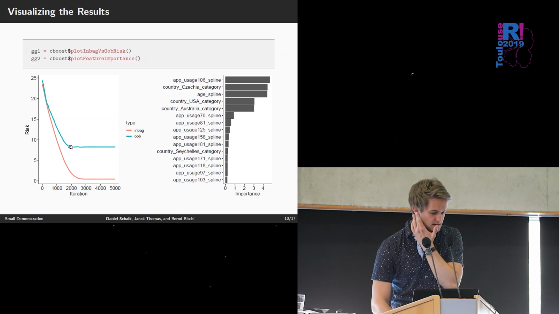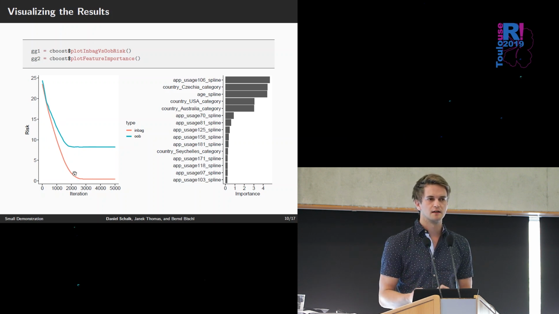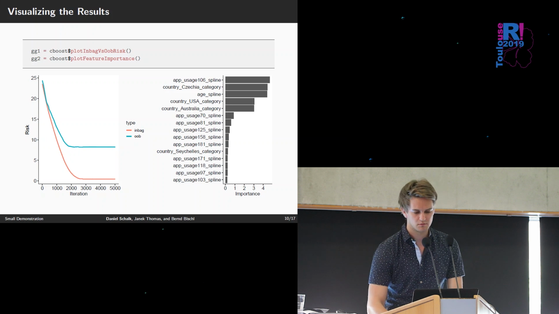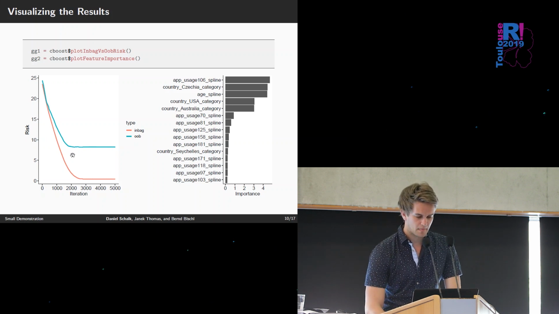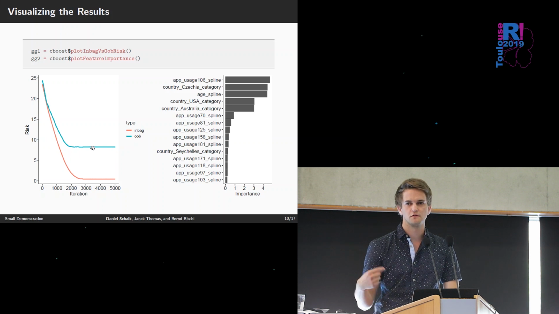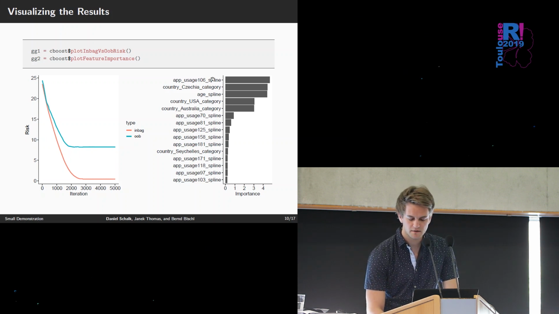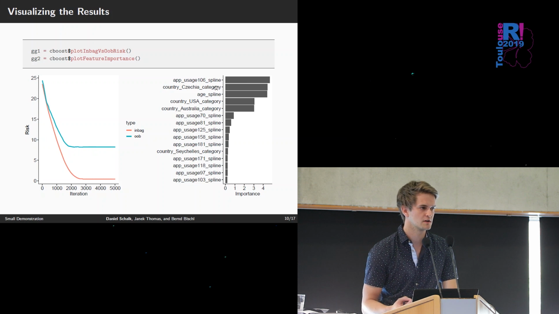And the test risk is also getting better, but here, after 2,000 iterations, it looks like the model isn't able to learn anything more. But we train the model much longer than these 2,000 iterations. And this is a problem here, because now we're starting to fit against the noise, and we overfit our model. And we can see this here, because as I said, the app usage features are just noise features, so they don't have any relationship to our target variable.